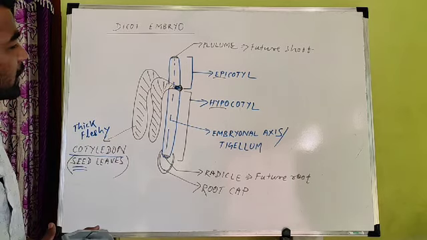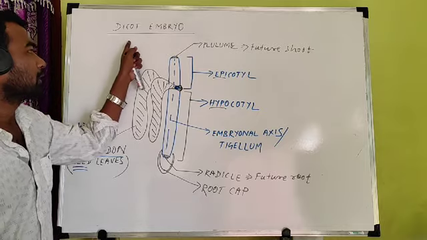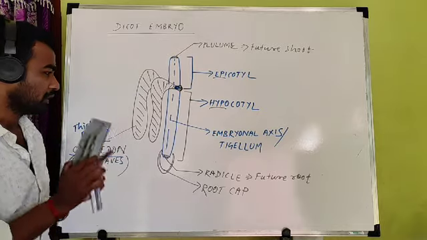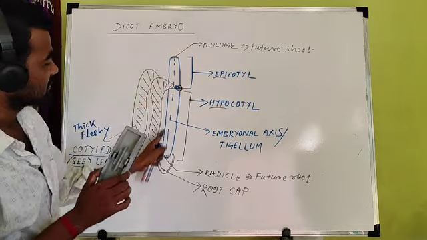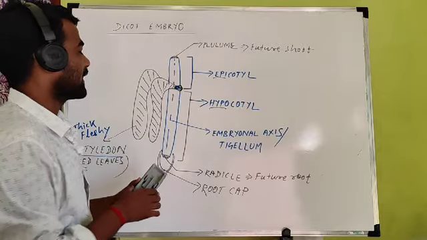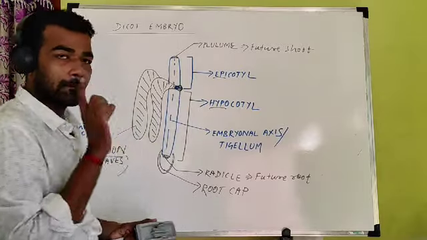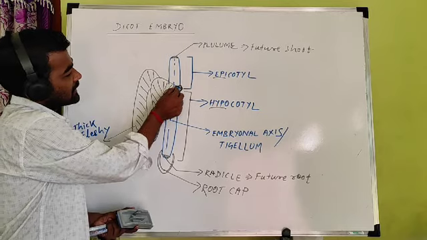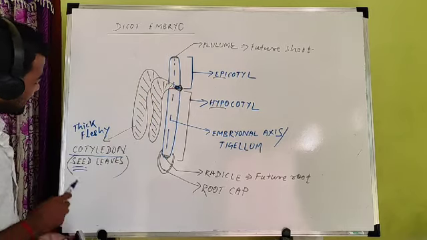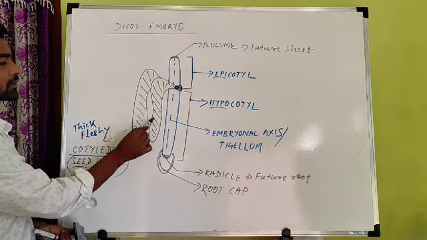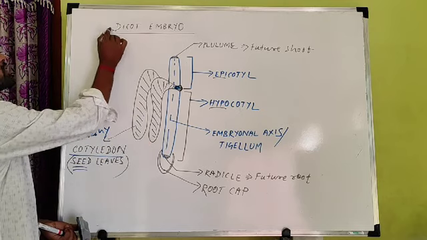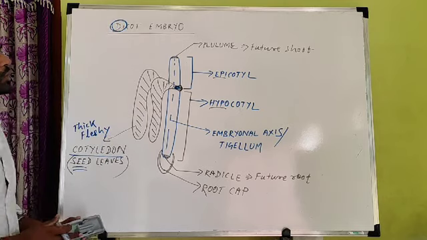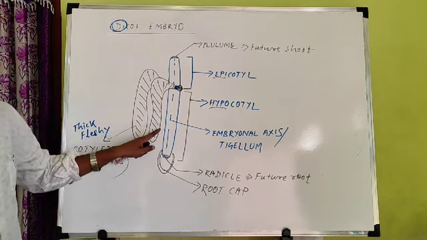So these are the important parts you can find in the case of a dicot embryo. Clearly you have to understand there is an axis in the embryo called the embryonal axis, which we have divided into two parts. This embryonal axis is attached to two cotyledons, two leaf-like structures. That's why it is called a dicot. Di means two, so due to the presence of two cotyledons, it is called dicot.